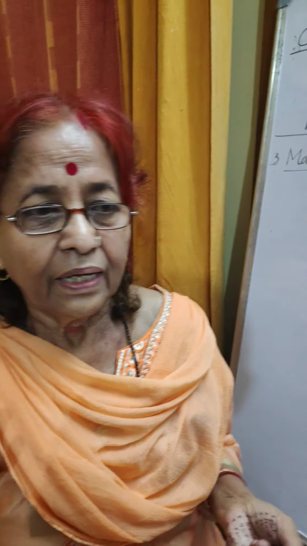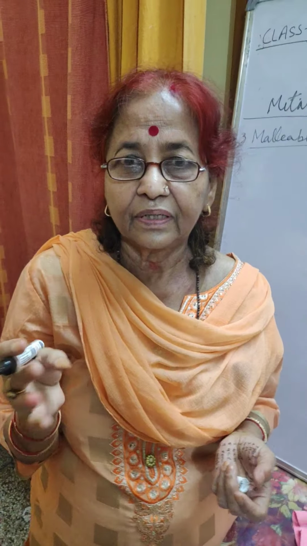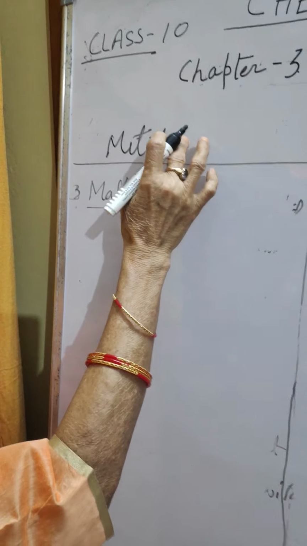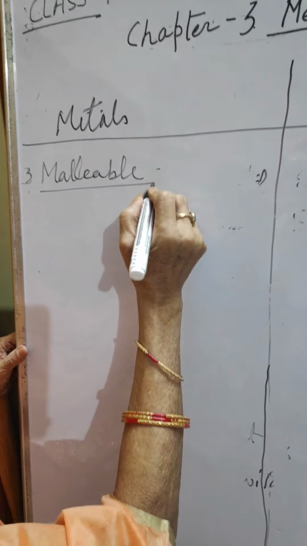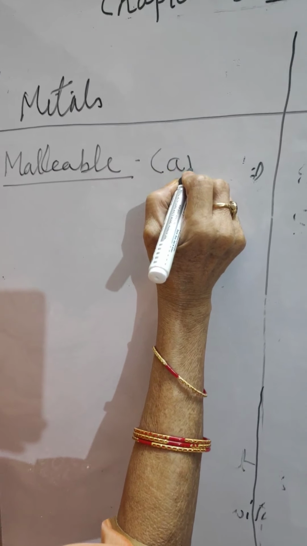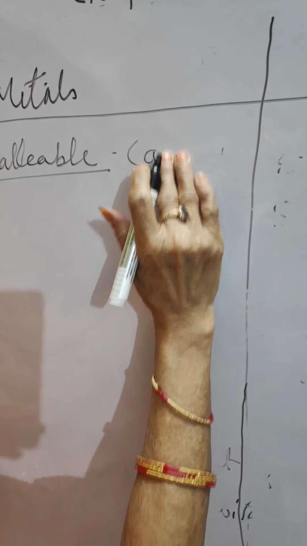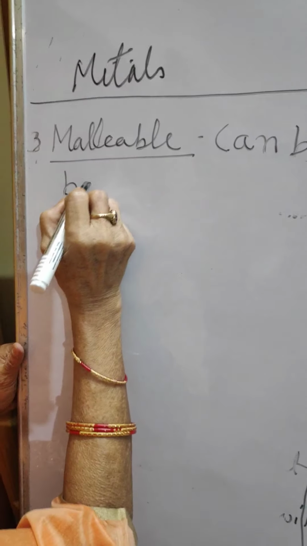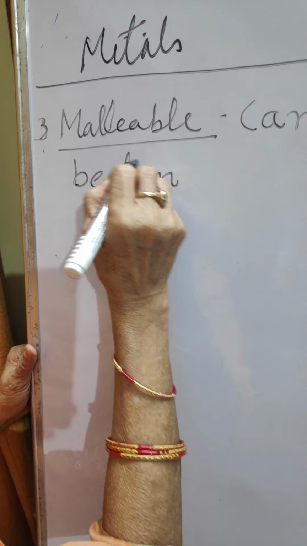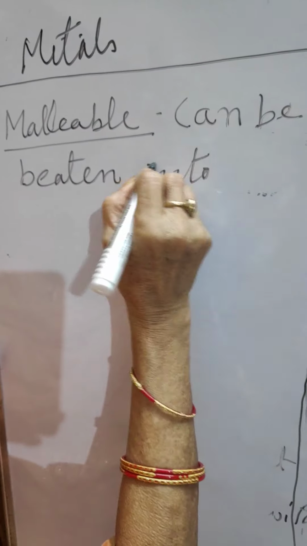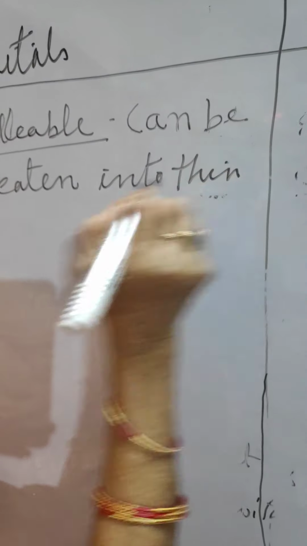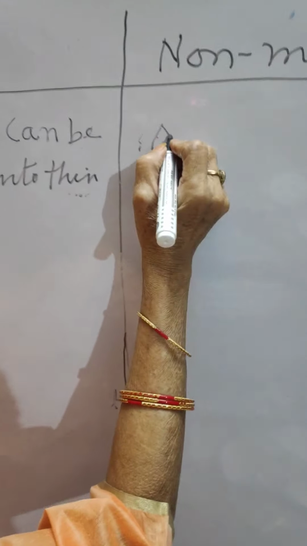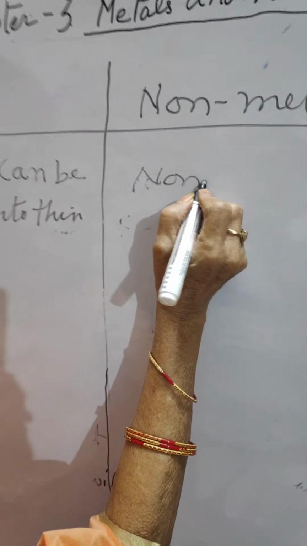For example, iron sheet, steel sheet, aluminum sheet, all these are properties of the metal. The non-metals are non-malleable.